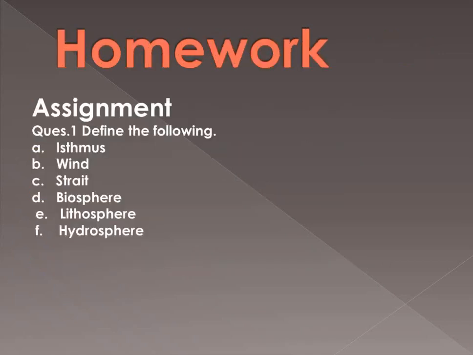So this is all about the chapter that we covered today. Not covered, we have recapitulated all the topics again, and I hope that all the topics are clear to you. Now the homework assignment is to define the following: isthmus, wind and strait, biosphere, lithosphere, hydrosphere. Here define is there, so you can define the biosphere, lithosphere and hydrosphere in two lines only. No need to write all the points.